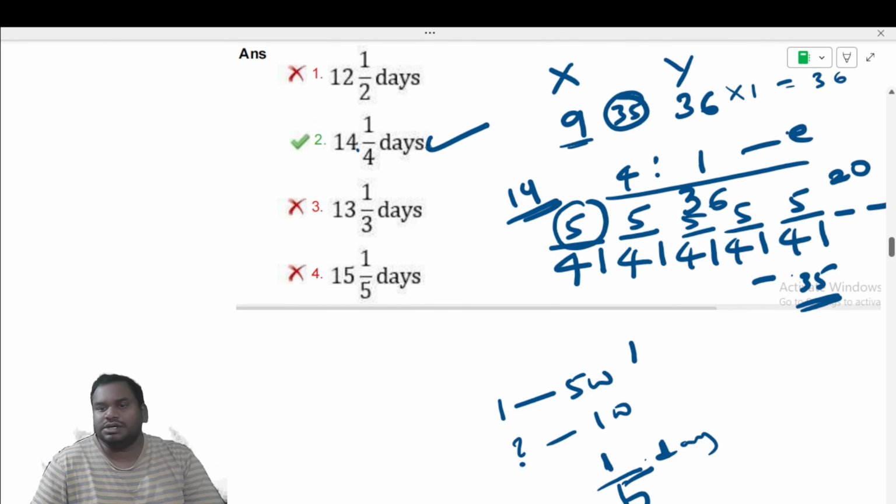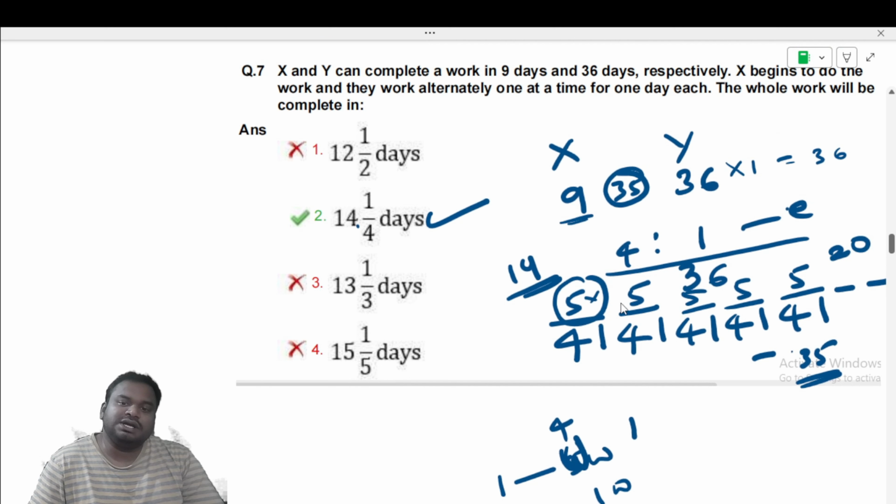No, no. See, we should not take 5 because x will be working, right? So x will be coming into picture. So x will be coming on, it means 4. So 1/4 will be the answer. Because the next day x is coming and he will finish the work. Then we don't need y even. So for that we need to take only 4. So 1/4 will be the answer.